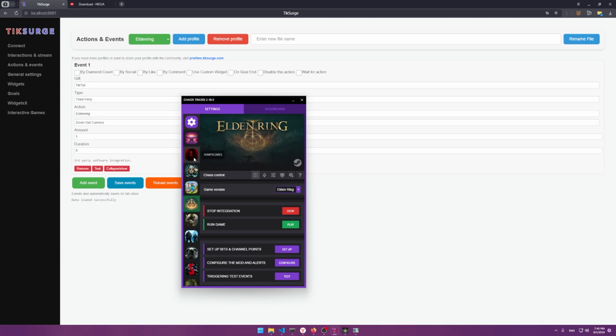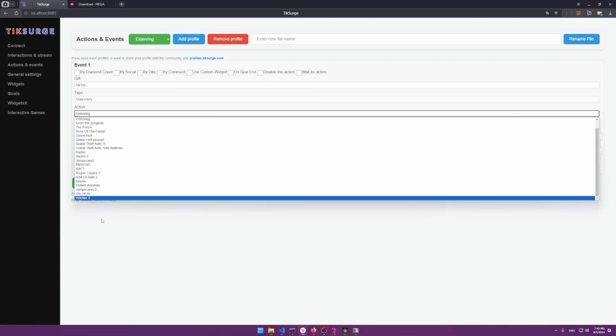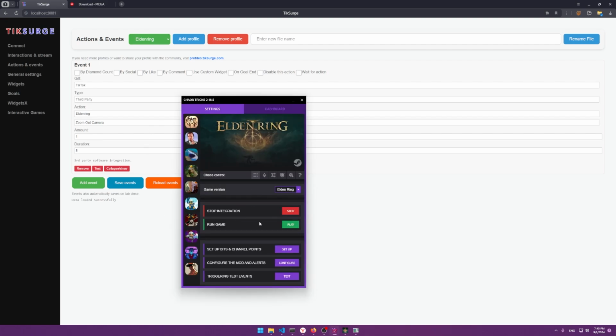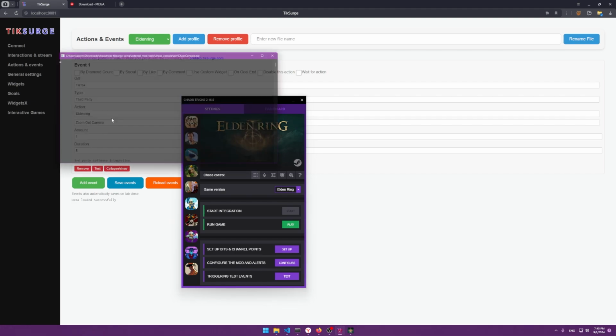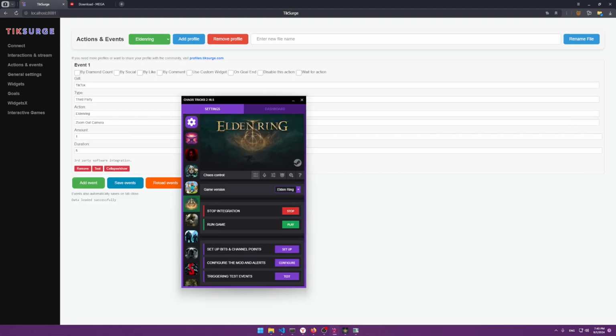All games here have a working integration with it, with jump scares and whatnot. Sometimes you should start the integration before using it here. So you start the integration of Elden Ring before starting the action here. All these games work with Tiksurge. Tiksurge was not developed by us.